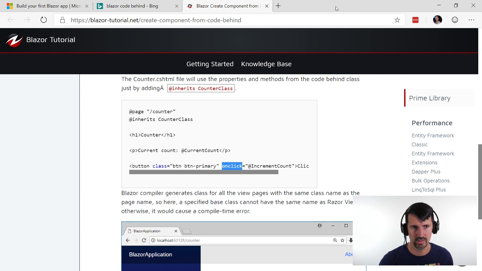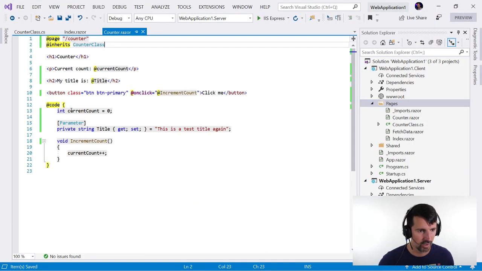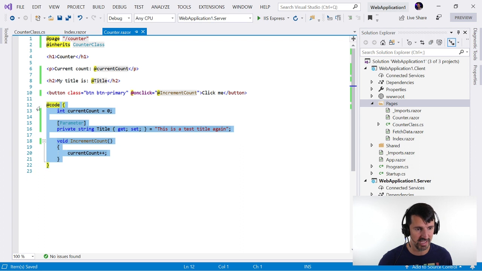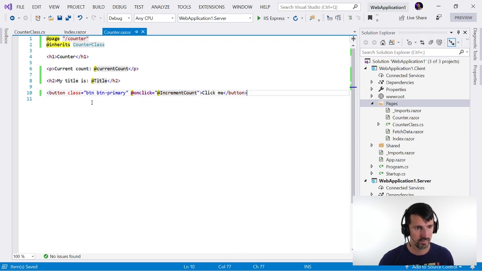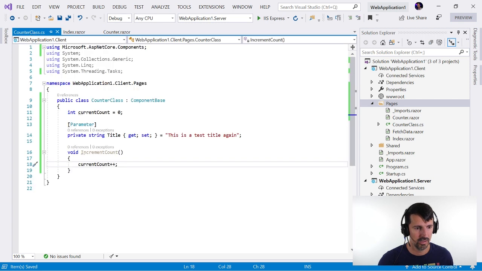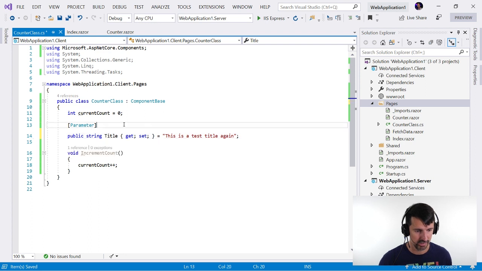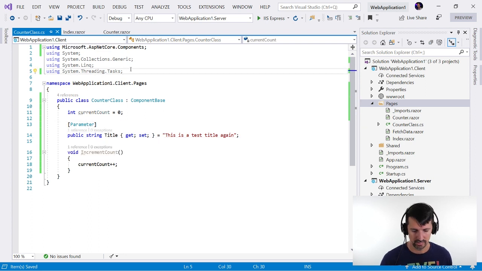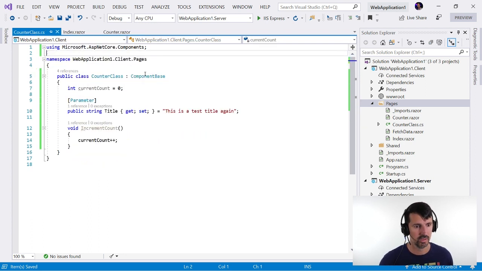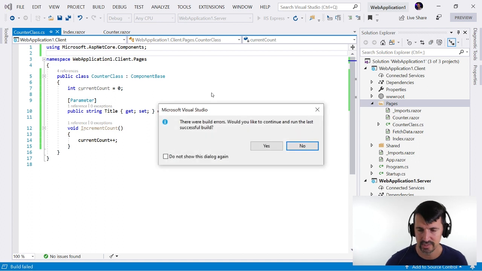Okay, so I think I'm done. I don't think we need to listen to that guy. I think Carl can walk us through this. Okay, so now we're done with that. We can get rid of this. And I remember Carl said that if it's in a code behind, that has to be public. So let's change that to public. Let's clean up our using statements, and let's recompile and run without debugging because this is a client app.